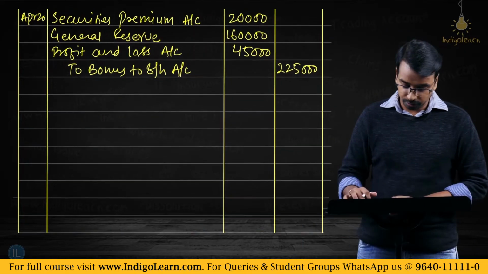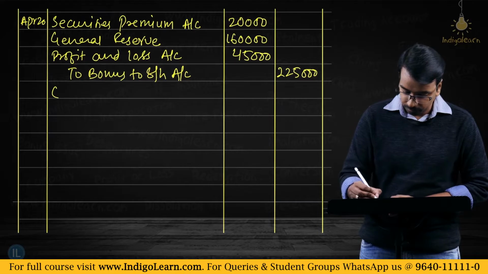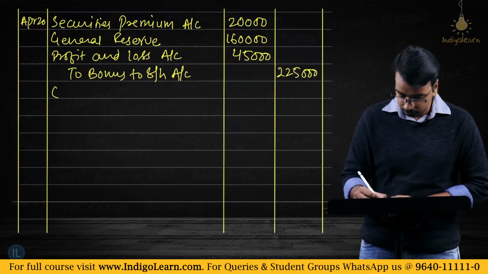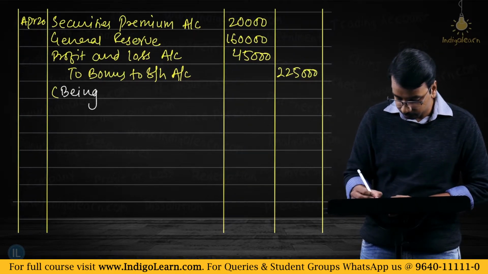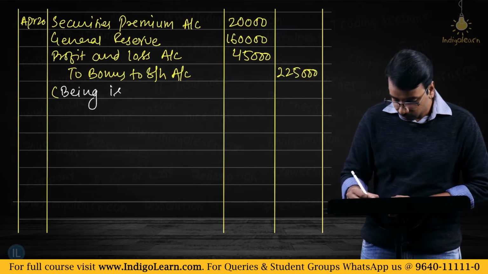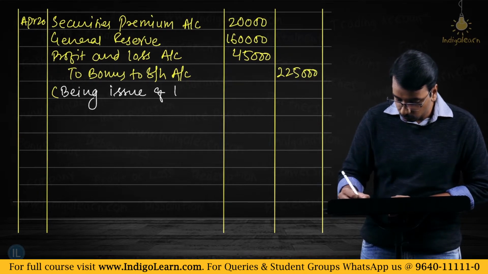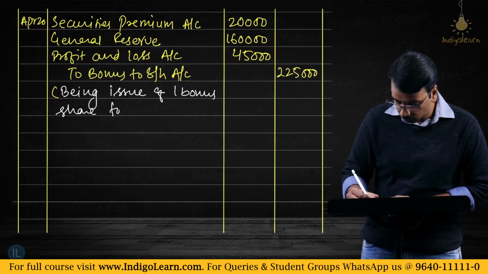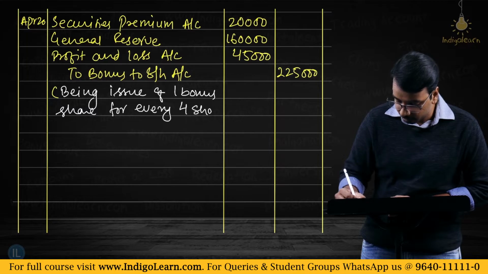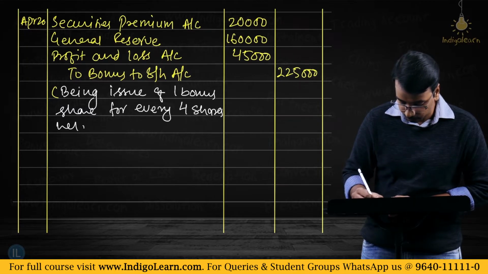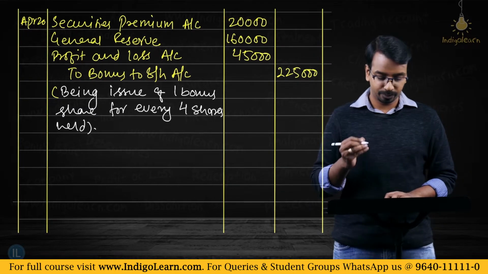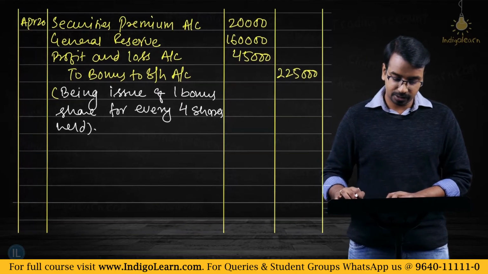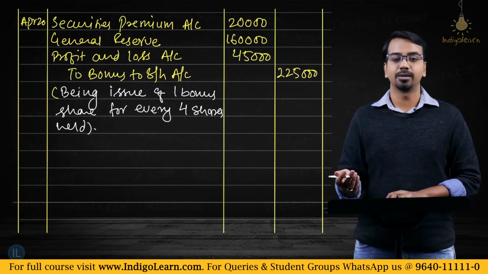Okay. So what is the narration for this? Being issue of 1 bonus share for every 4 shares held. Right? Then after you have made this entry, the next entry is pretty simple.